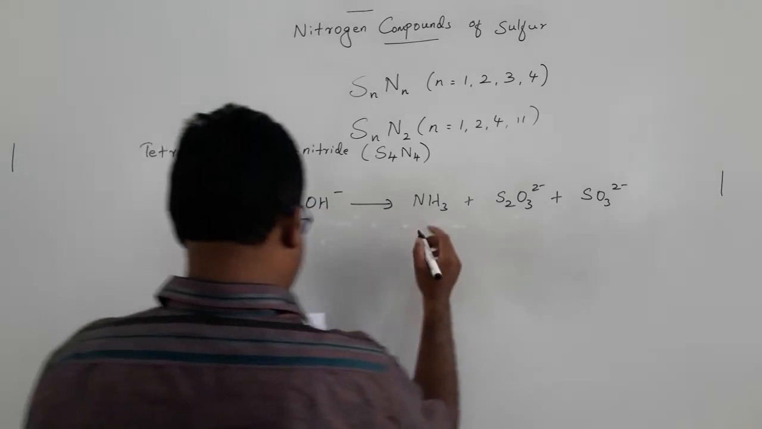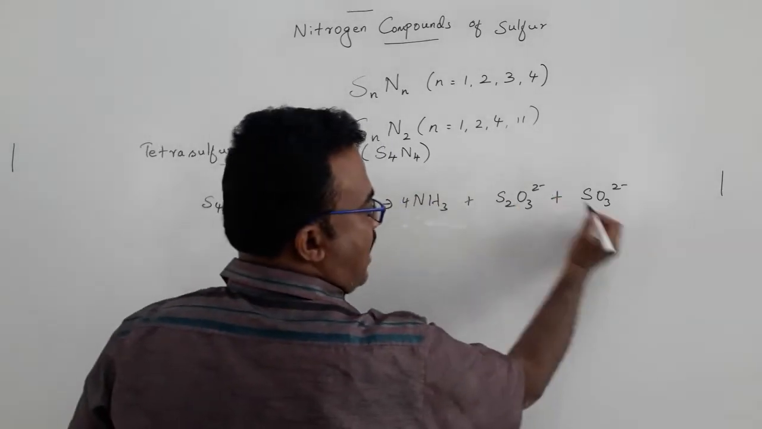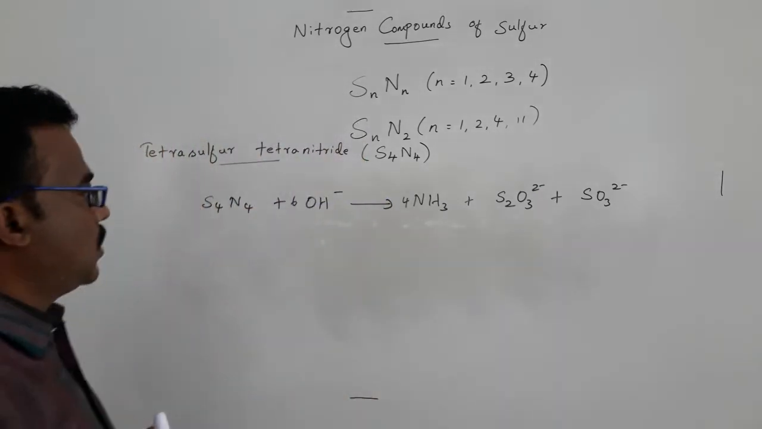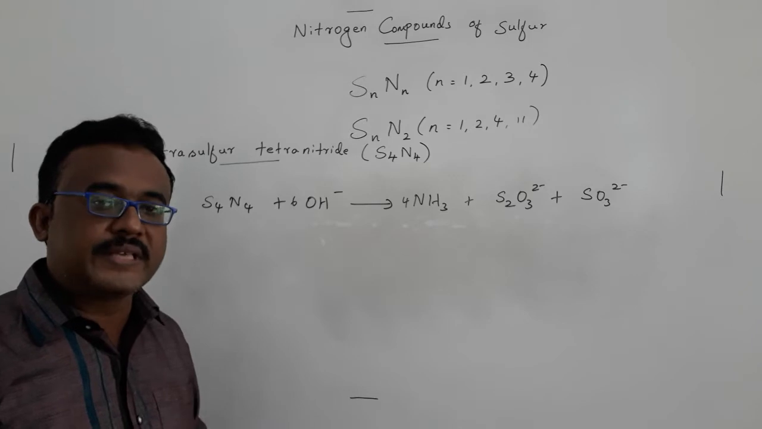6 hydroxide, 4. This one is thiosulfate and the next one is sulfite. So tetrasulfur tetranitride can react with the hydroxide as well as Lewis acid also.